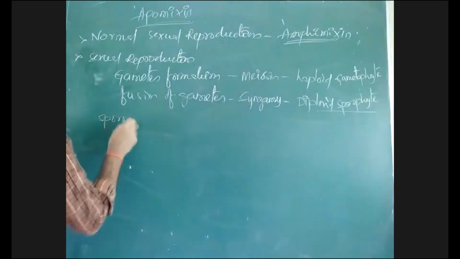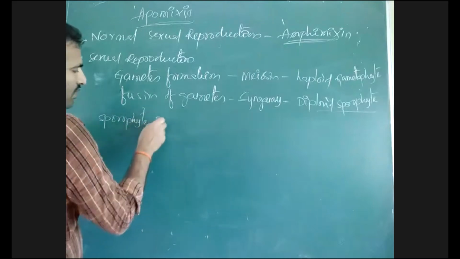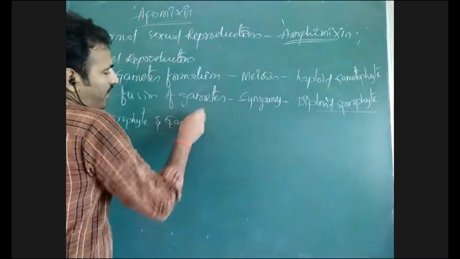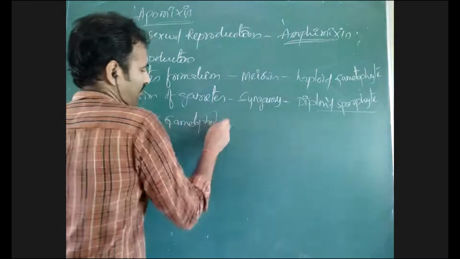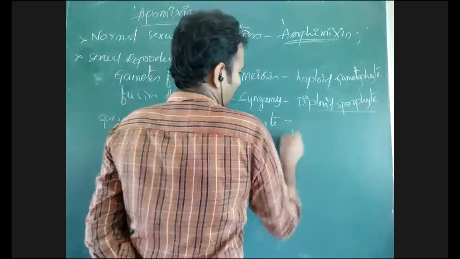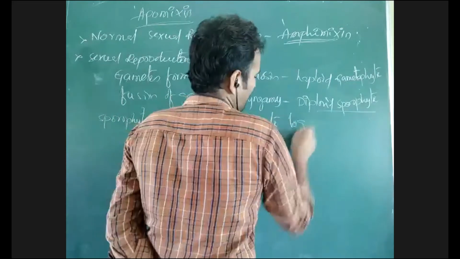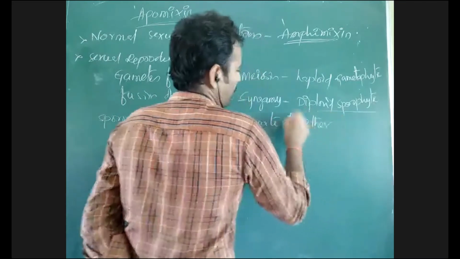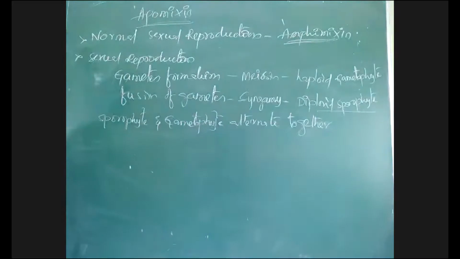So sporophytes and gametophytes alternate together during sexual reproduction. Sporophyte is followed by gametophyte, gametophyte is followed by sporophyte. Like that, two alternating stages are found.